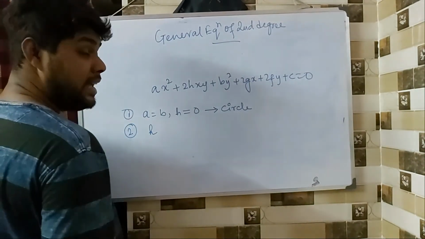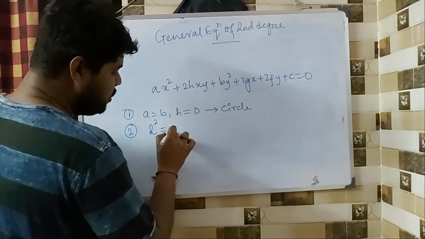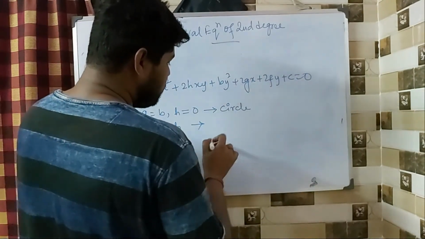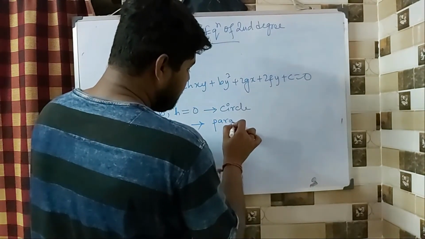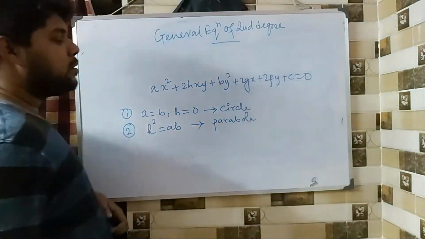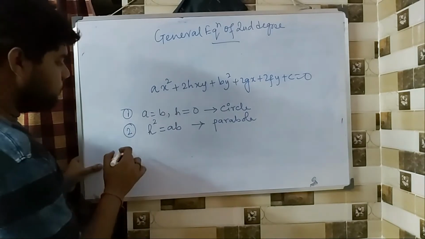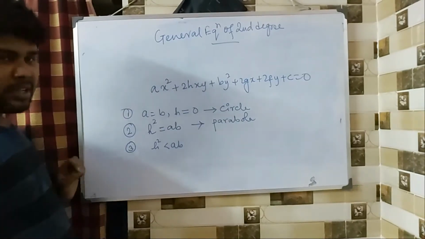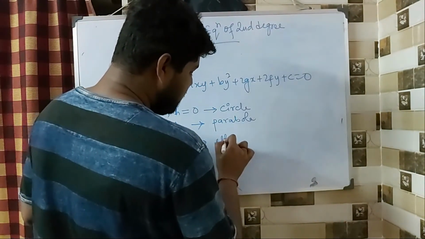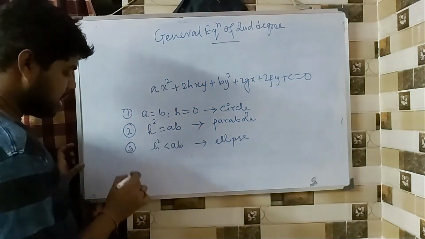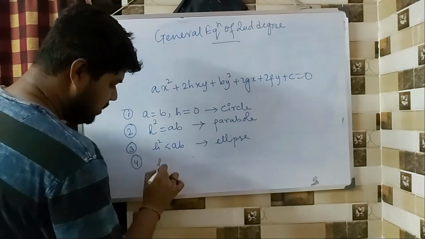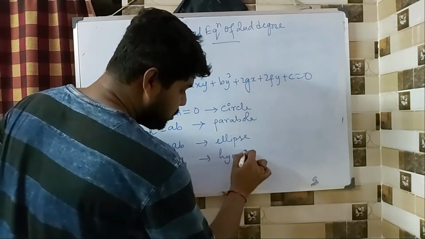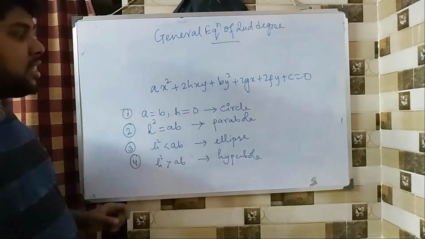If h square is equal to ab, then that gives you a parabola. 3. If h square is less than ab, it gives you an ellipse. 4. If h square is greater than ab, it gives you a hyperbola.